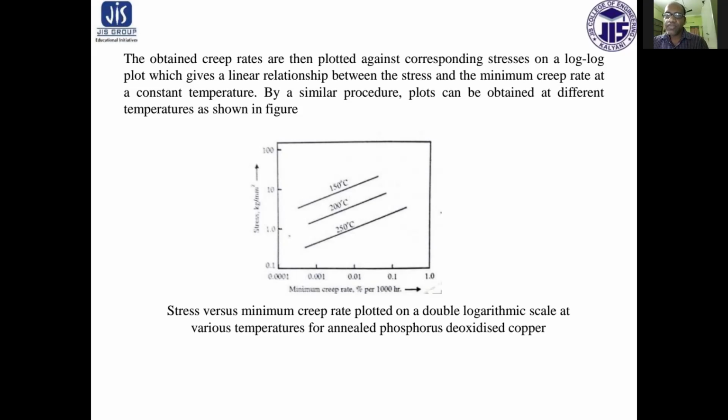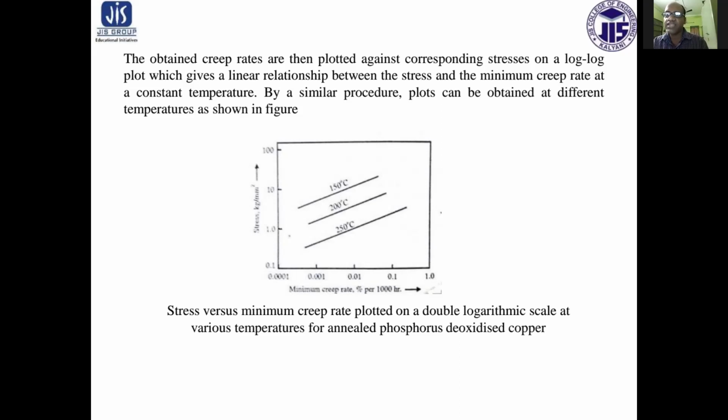Here this figure shows stress versus minimum creep rate plotted on a double logarithmic scale at various temperatures for annealed phosphorus deoxidized copper. From this figure, it is seen that the creep rate is much faster at elevated temperature.